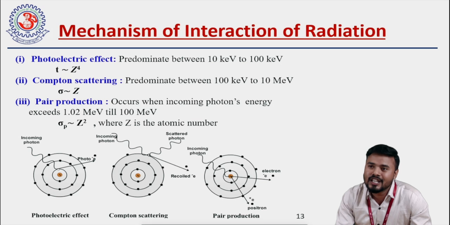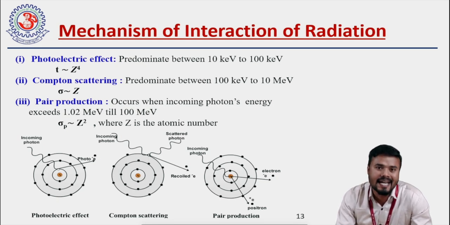Depending on the energy of the incoming radiations, these phenomena take place, right? When the energy of incoming radiation is between 10 kiloelectron volt to 100 kiloelectron volt, then photoelectric effect predominates, and the cross section of interaction through photoelectric effect is directly proportional to Z to the power 4, where Z is the atomic number. So we can say that the higher the atomic number, the more will be the chances of photoelectric effect.